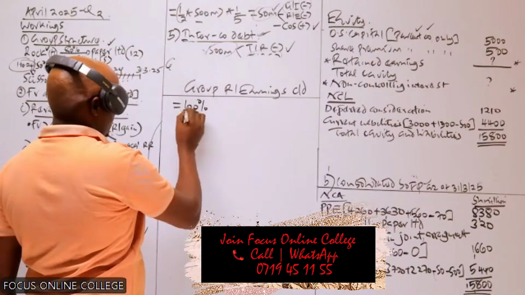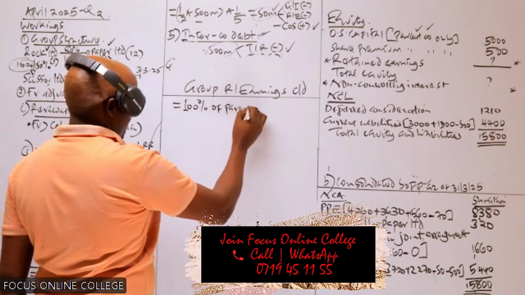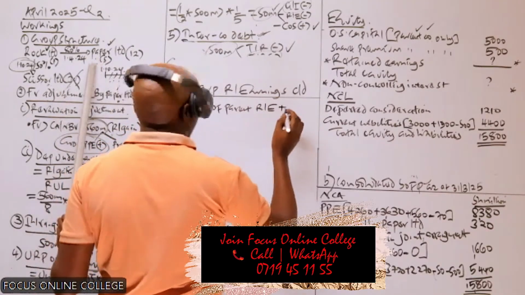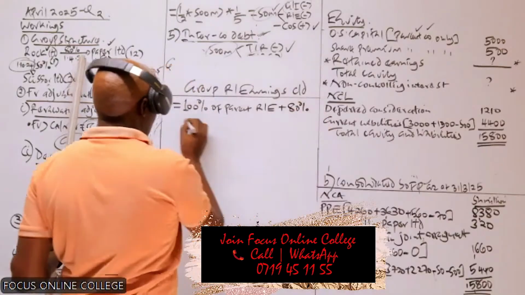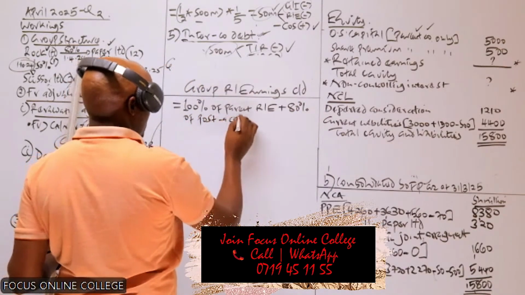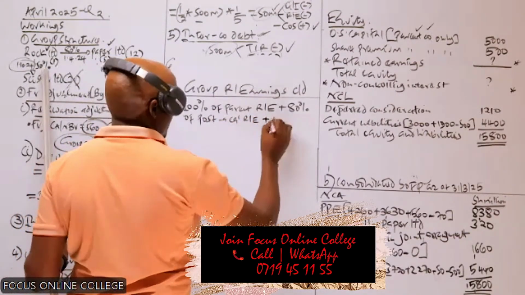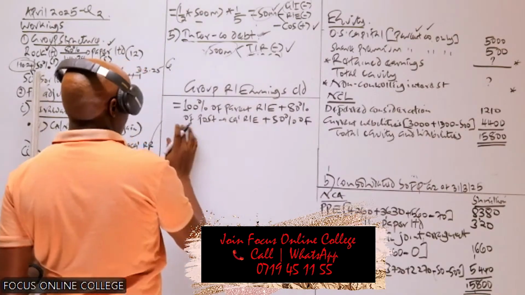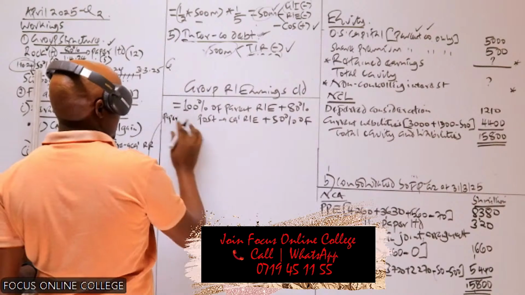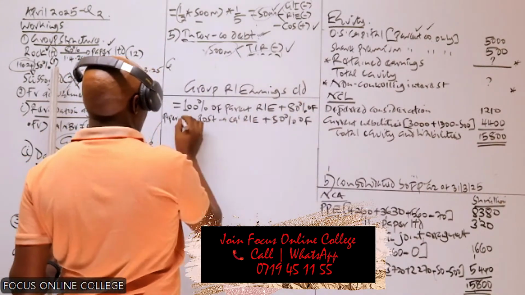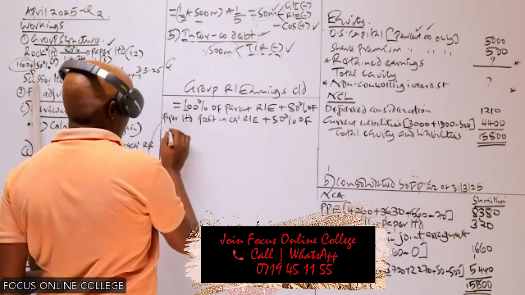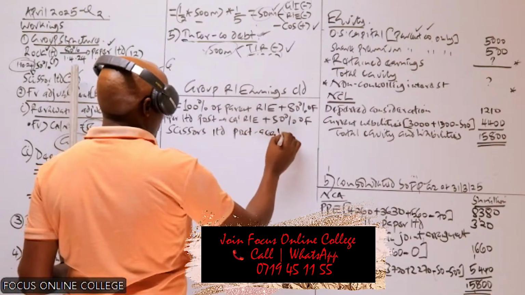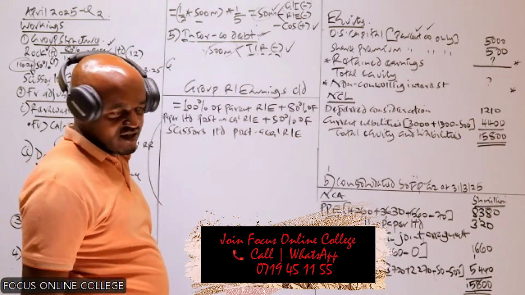This one is computed by taking 100% of the parent company retained earnings plus, for this company here that is paper, we should take 80% of paper limited post-acquisition retained earnings plus 50% of scissors limited post-acquisition retained earnings. That's basically how we compute that.